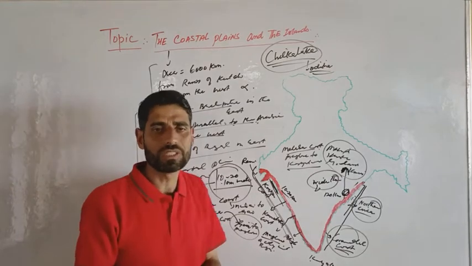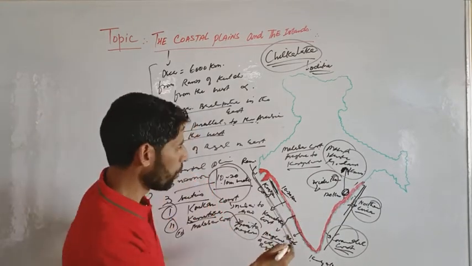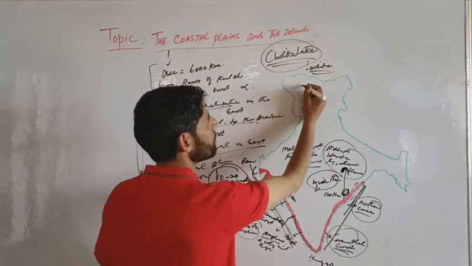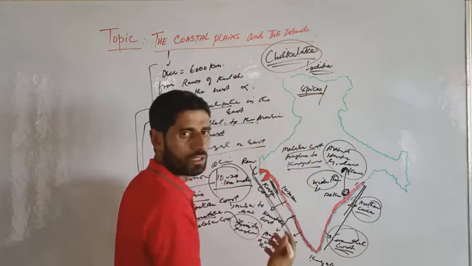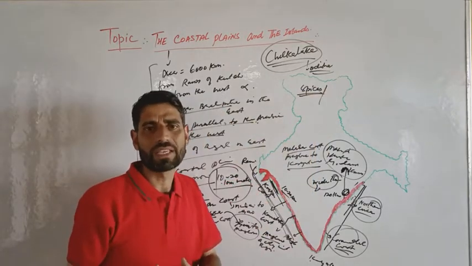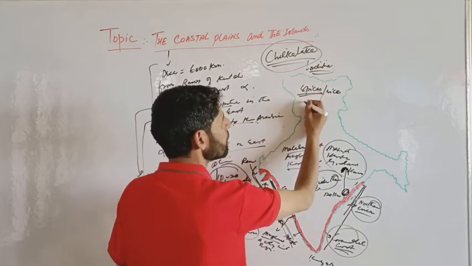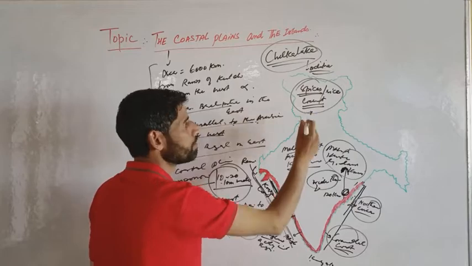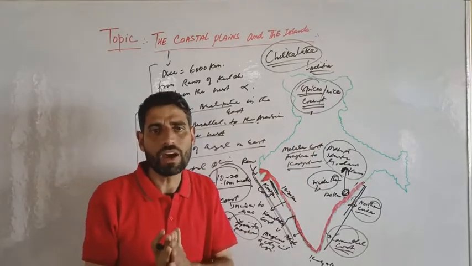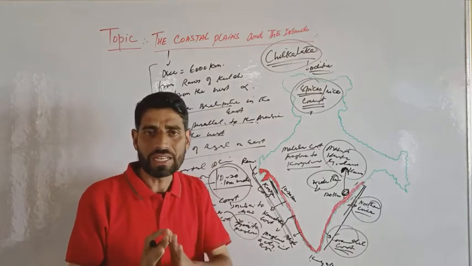So we see that the coastal plains are famous for growing spices, black pepper, cardamom, rice, and coconut, okay?